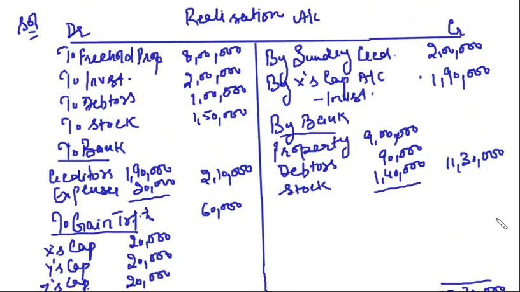Realization account is clear. Friends, just remember those 4 steps. First is transfer all the assets and liabilities to realization account. Second is sale of assets. Third is from the money realized by sale of assets, settle the liabilities. Fourth is close the realization account. On closure, there will be either gain or loss. Credit side is more than debit side, it is a gain. If debit side is more than credit side, it is a loss. Loss will be transferred to partners' capital accounts in their profit sharing ratio.